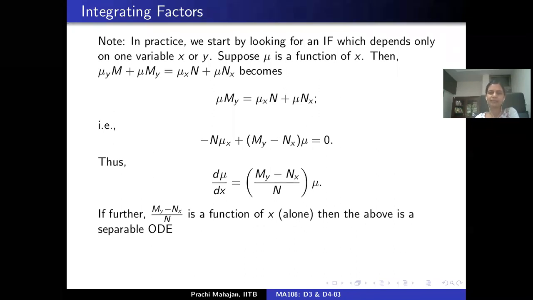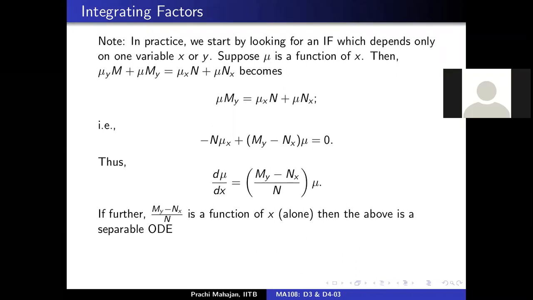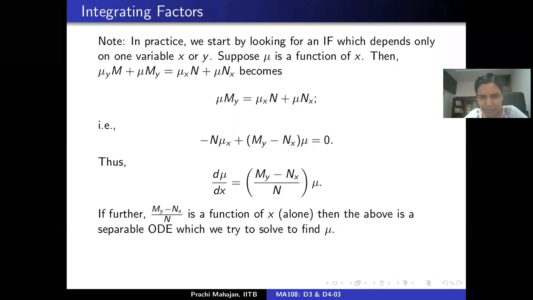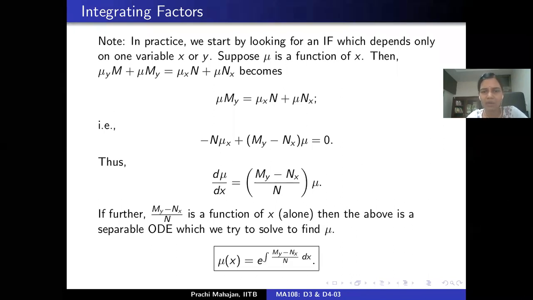Is that okay? Yes, ma'am. So once we know this is separable, we can solve for mu. All of this is trying to get hold of the integrating factor mu.